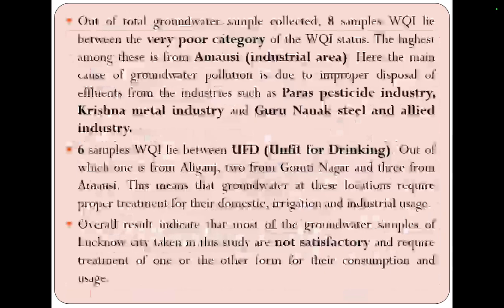Here the main cause of the groundwater pollution is the improper disposal of effluent from industries such as Paras pesticide industry, Krishna metal industry and Guru Nanak steel and allied industry. 6 samples' WQI lies in the unfit for drinking range, out of which 1 is from Aliganj, 2 from Gomti Nagar and 3 from Amausi. This means that groundwater at these locations requires proper treatment for domestic, irrigation and industrial use.